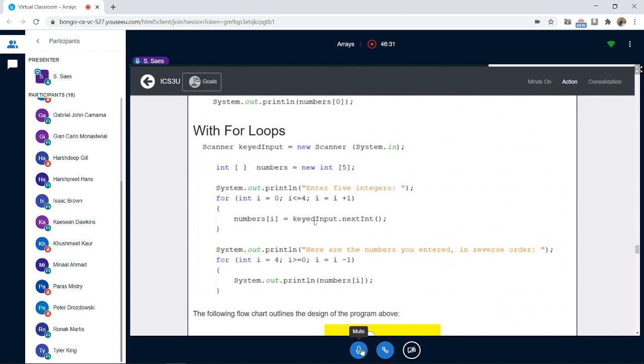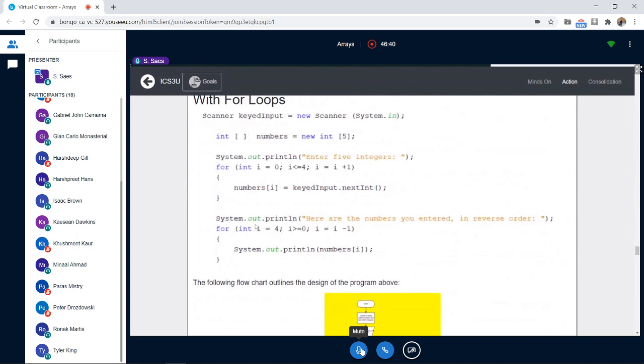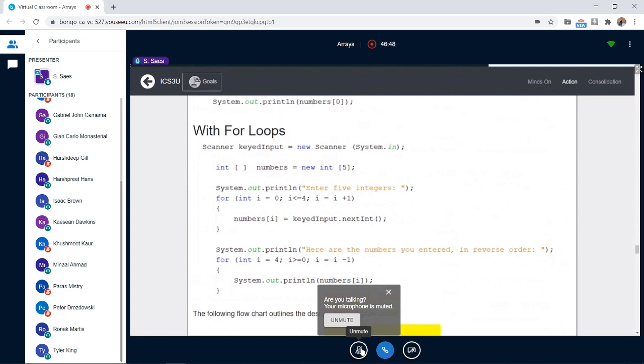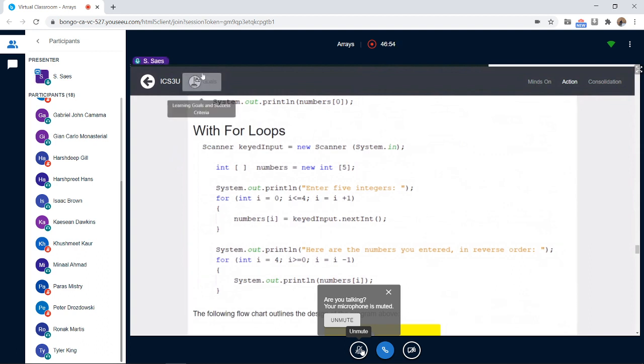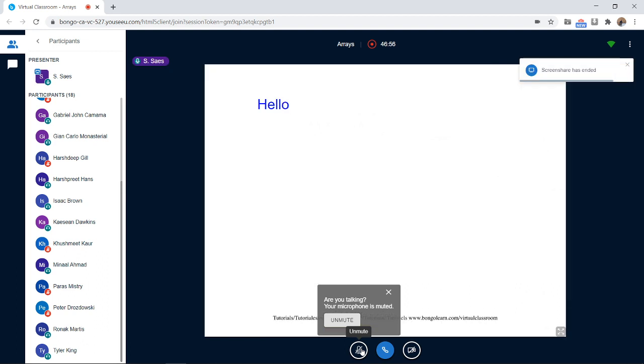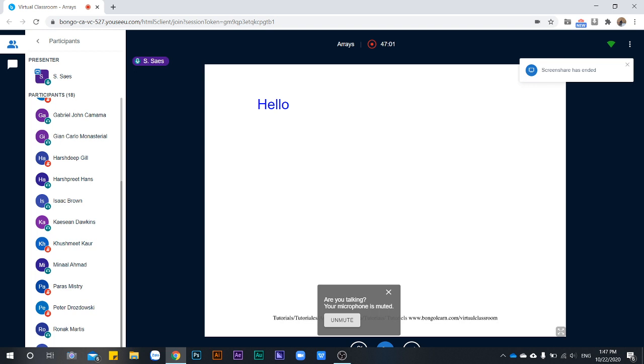It's going to ask the user to enter a number. Instead of having 5 different lines, we use a for loop. The same thing when we want to display it on the screen. We use a for loop, and we display it the same way. To show you this, I want to show you this program. I have to share my screen so you can see my Java. Okay, I'm going to stop sharing and start sharing Java.